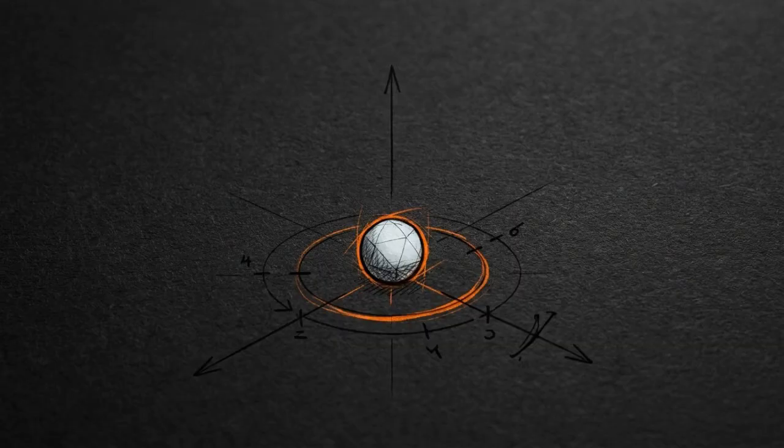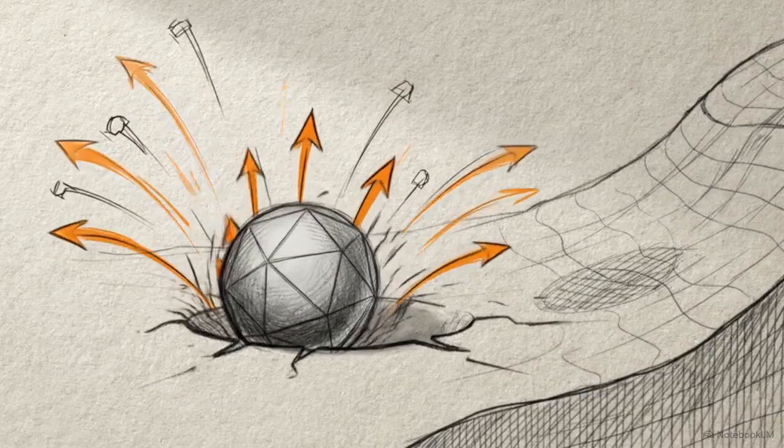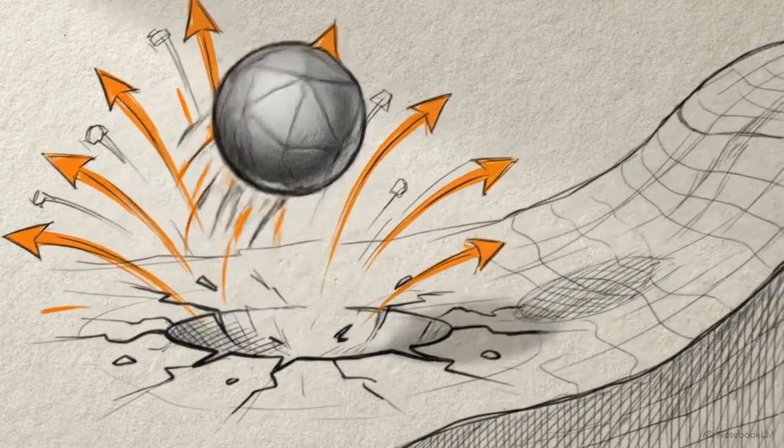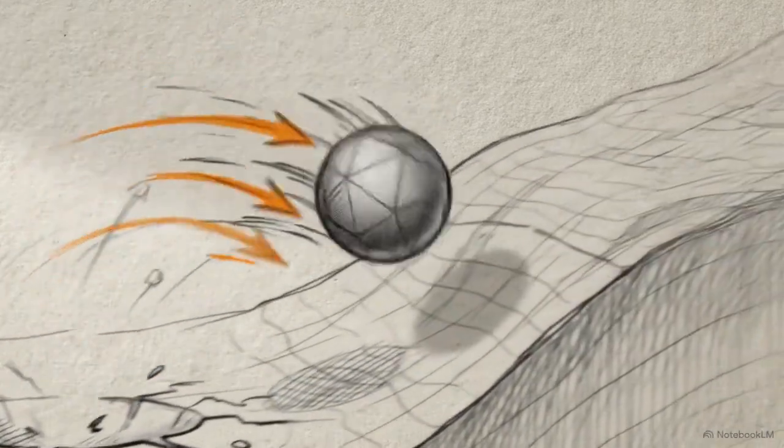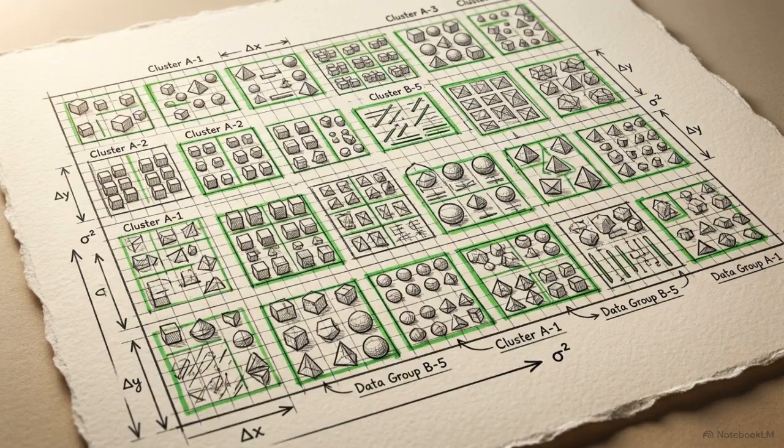On the opposite end of the spectrum is stochastic gradient descent, or SGD. It evaluates only one single data point per step, making its trajectory incredibly fast and highly erratic. That chaotic, noisy jumping behavior provides the kinetic energy necessary for the algorithm to bounce out of local optima traps and keep moving down. Today, the industry standard is mini-batch gradient descent.